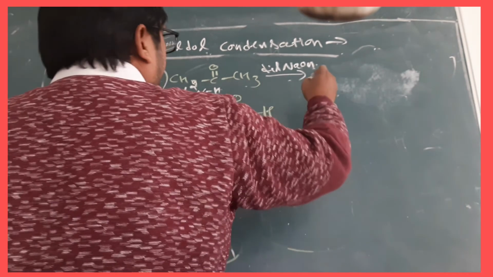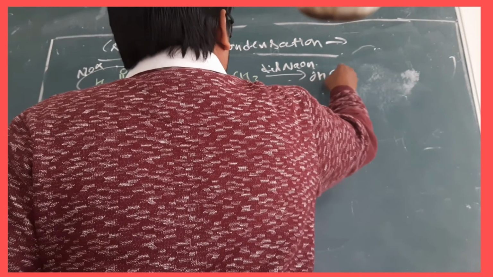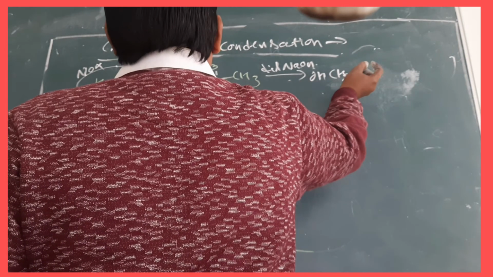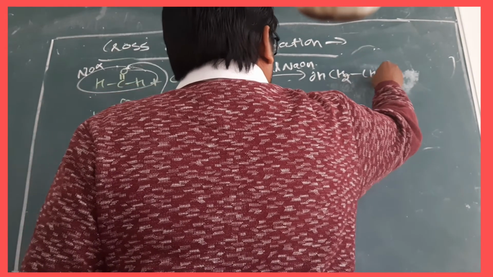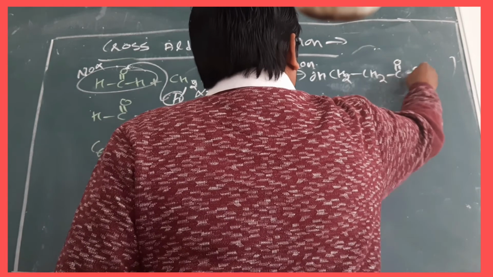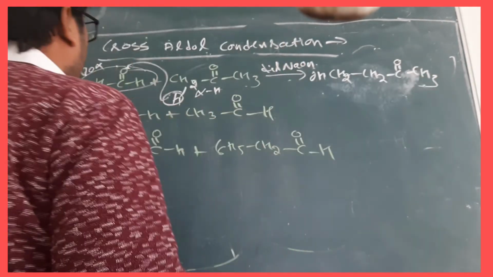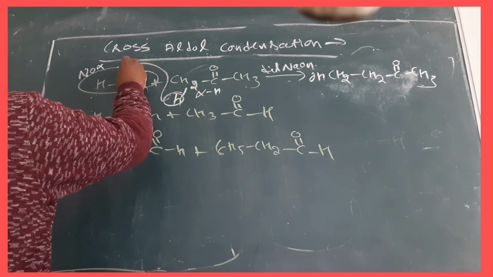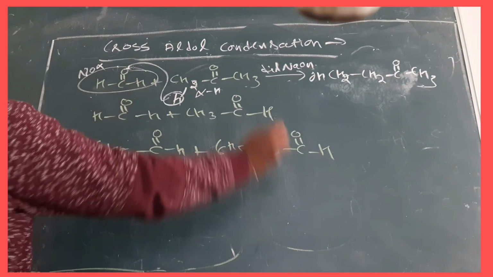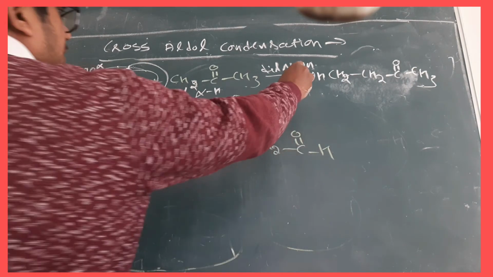Then it will become OH, CH2, then CH2, CO, CH3. This H will come here, OH, CH2, CH2, CO, CH3.